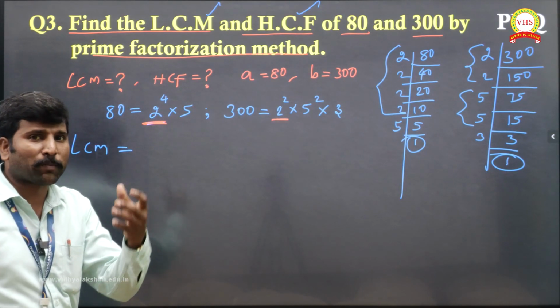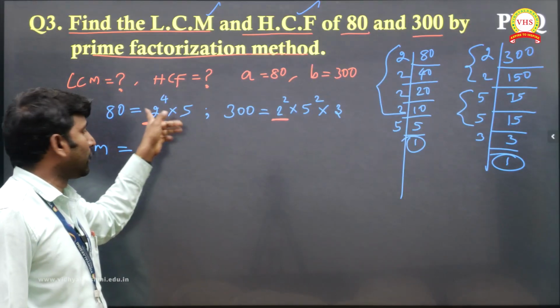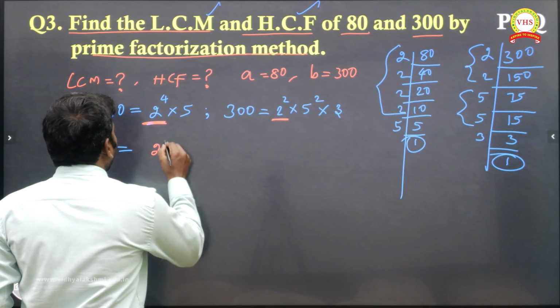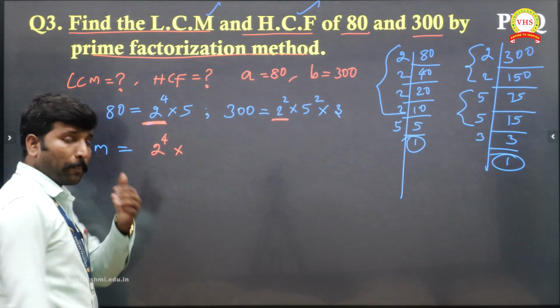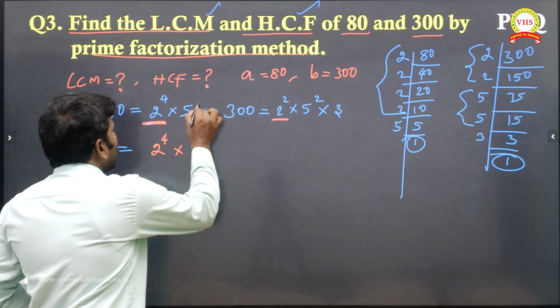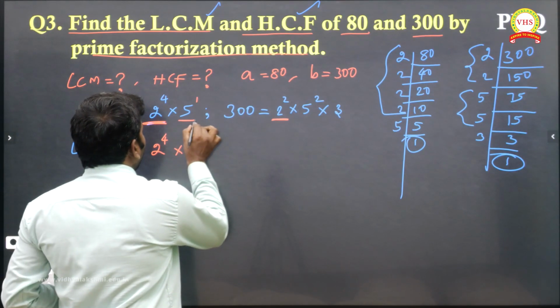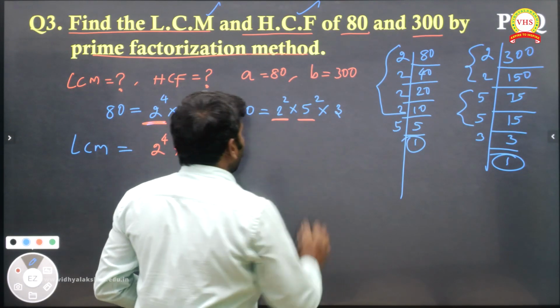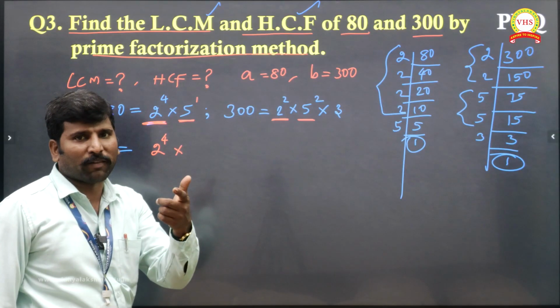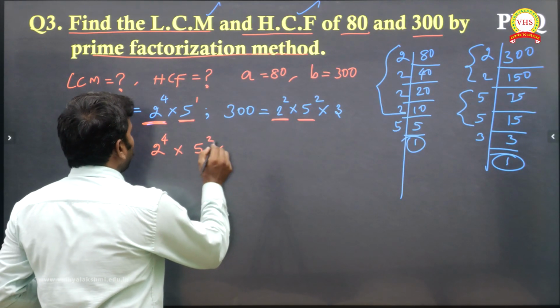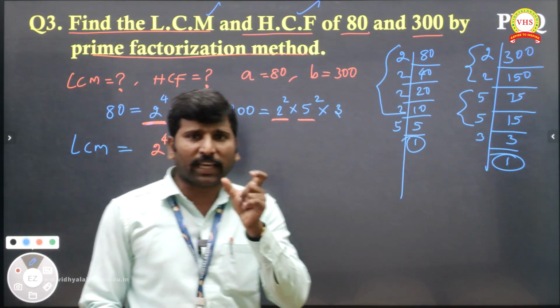What is the greatest power, either 2 power 2 or 2 power 4? 2 power 4 is the greatest term, right? Then 2 power 4 multiply 5. This is 5 power 1. Nothing is there in power, you give 1. So 5 power 1 and 5 power 2. What is the greatest power? 5 power 2. So 5 power 2 multiply.